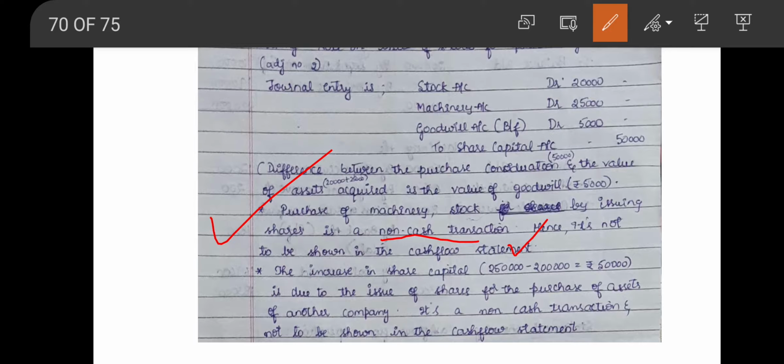Now, this is a purchase of fixed asset for shares. It is a non-cash transaction, so it will not appear in the cash flow statement. The increase in share capital by rupees 50,000 is due to the issue of shares for the purchase of assets of another company. Again, it is a non-cash transaction and this issue of shares will not come in the cash flow statement.